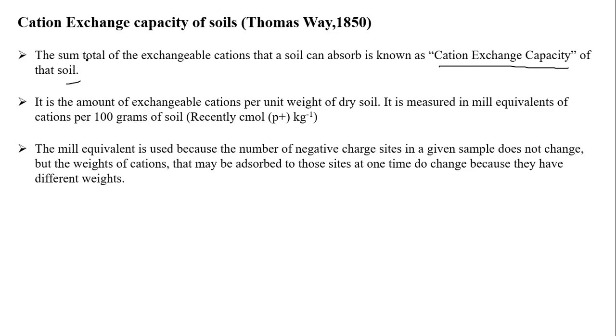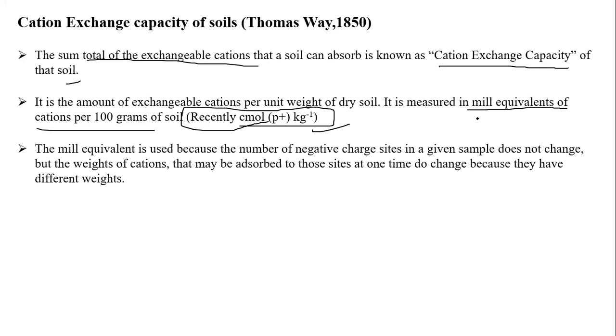It is the amount of exchangeable cations per unit weight of dry soil. It is measured in milliequivalents per 100 grams, which is the old unit, but recently we use cmol(p+) per kg, that is, how many moles of cation charge there are per kg.